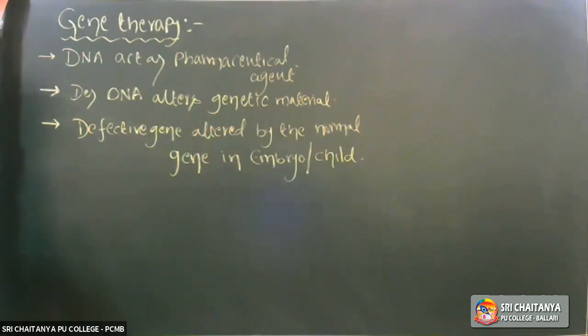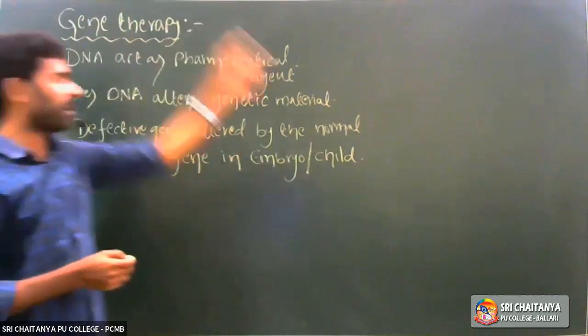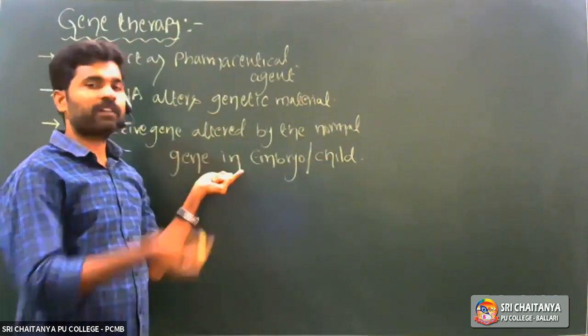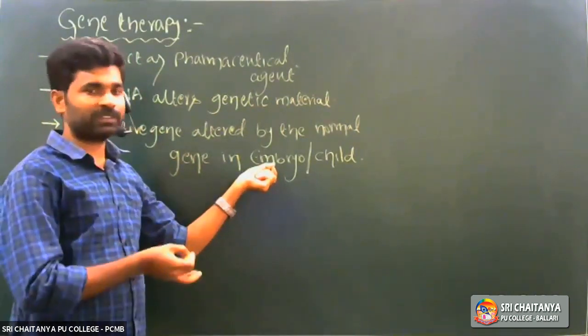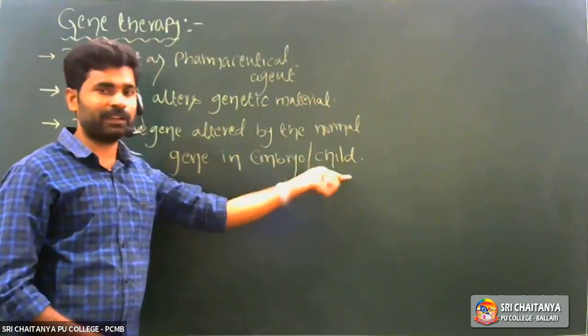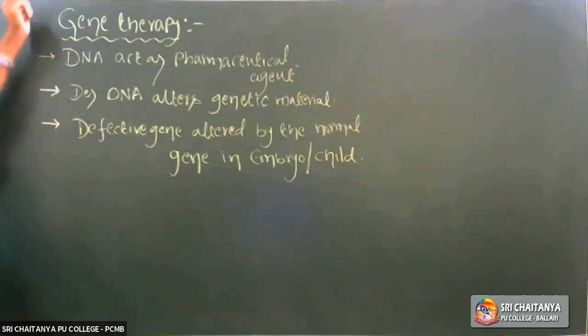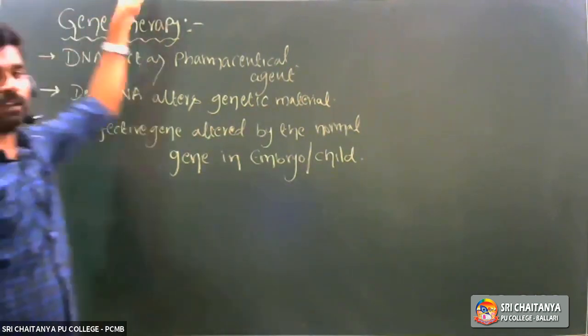The defective gene or defective genetic material is altered by the normal or required genetic material in the embryo, embryonic cells or child, called gene therapy. Definition of gene therapy: defective genes altered by normal genes in a child or embryo.